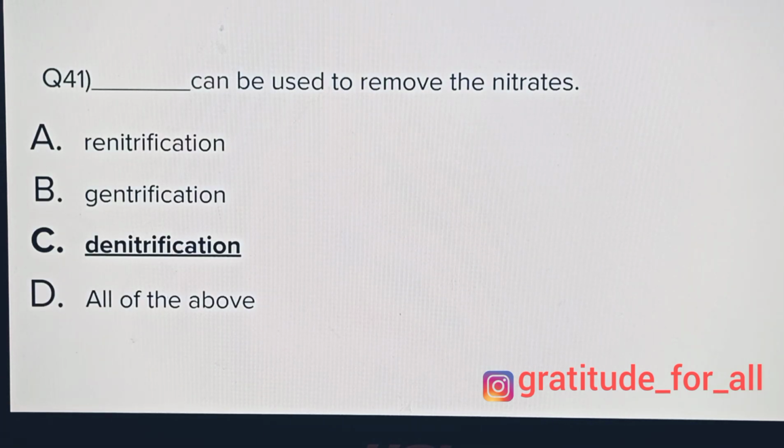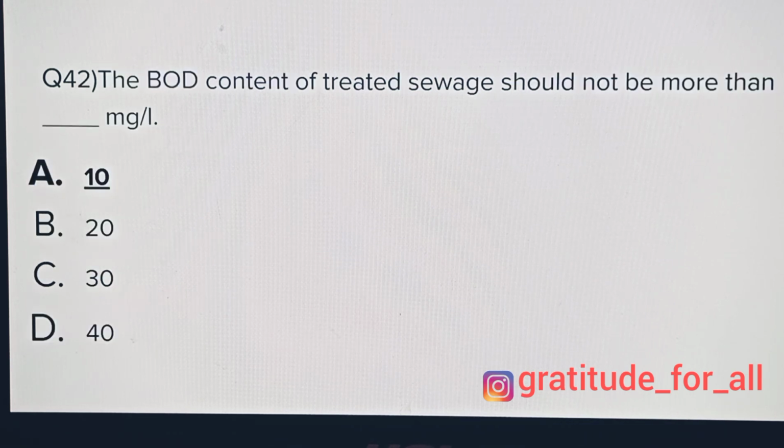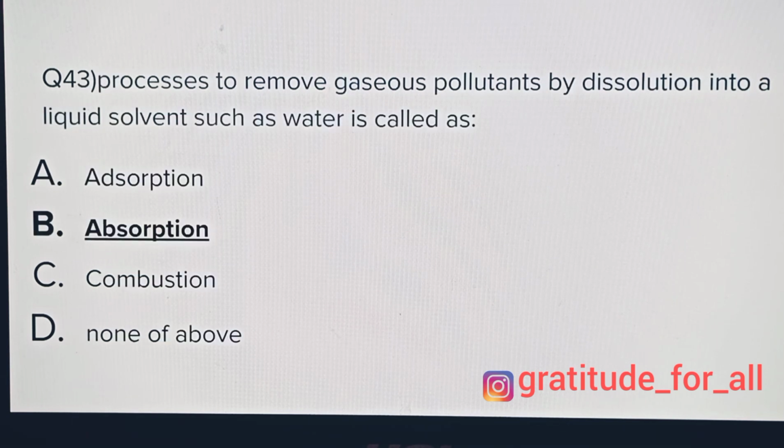Dash can be used to remove the nitrates: renitrification, genitrification, denitrification, all of the above. The correct answer is denitrification. The BOD content of treated sewage should not be more than dash milligrams per liter: 10, 20, 30, 40. The correct answer is 10. Processes to remove gaseous pollutant by dissolution into a liquid solvent such as water is called as adsorption, absorption, combustion, none of the above. The correct answer is absorption.